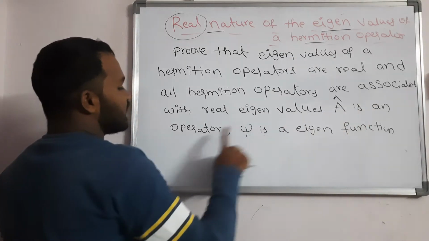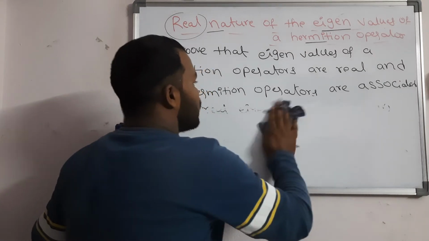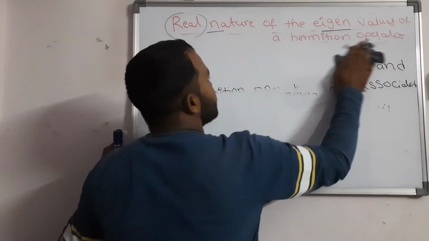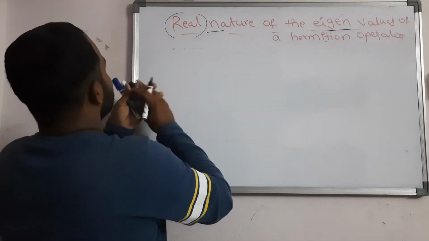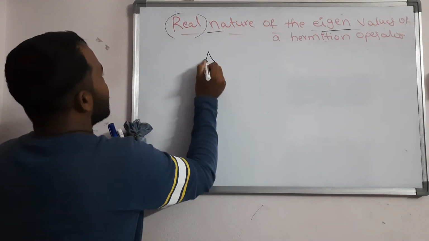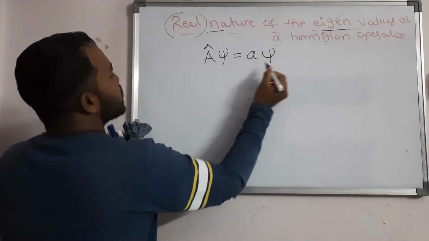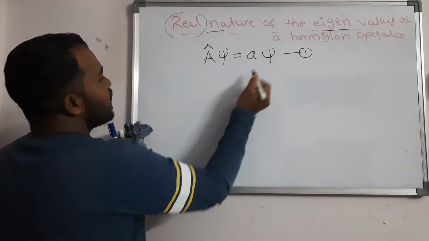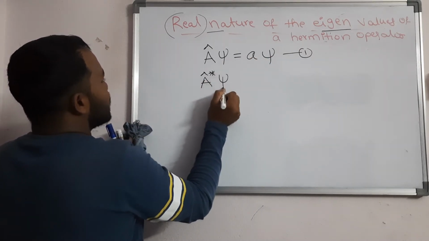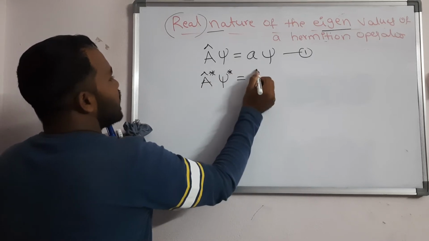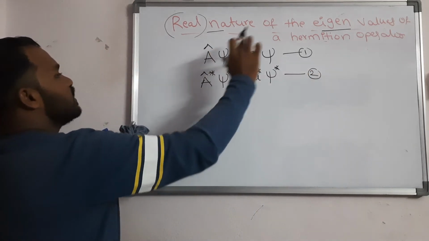Here I am going to take A cap is an operator, psi is the eigenfunction. From this statement I am going to write equations. First you should write A cap psi equals a into psi. This is equation number 1. Here a is the eigenvalue and psi is the eigenfunction. Taking the star, A cap star into psi star equals a star into psi star. This is equation number 2.